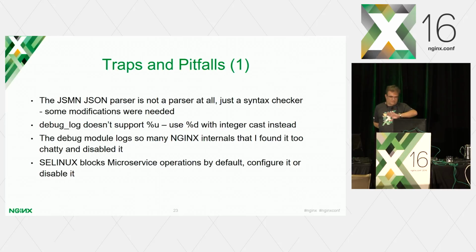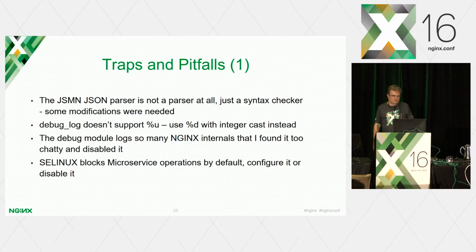So let's talk about traps and pitfalls real quick. So I think we are fairly well on time, actually. First of all, I already mentioned this, the Jasmine JSON parser is not really a real parser, it's just a syntax checker. And so we needed to put in some modifications, right? Then one crazy little quirk is debug log in NGINX doesn't support %u, unsigned. So it kind of does weird things when you use unsigned. So we just use %d with an integer cast. I can live with that, right?